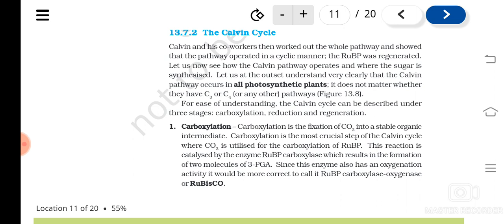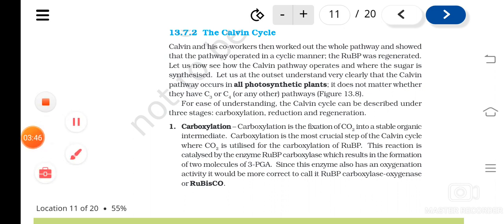Understood? A 6 carbon molecule will form, which is not stable. That will get split into two molecules of 3 PGA, and the enzyme needed for this reaction is Rubisco, RuBP carboxylase oxygenase.